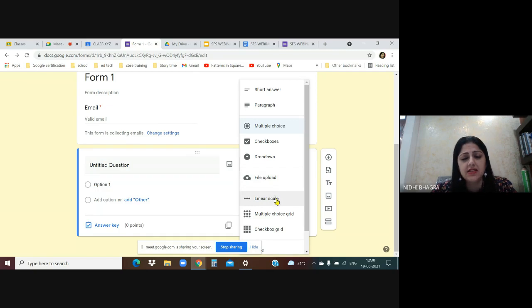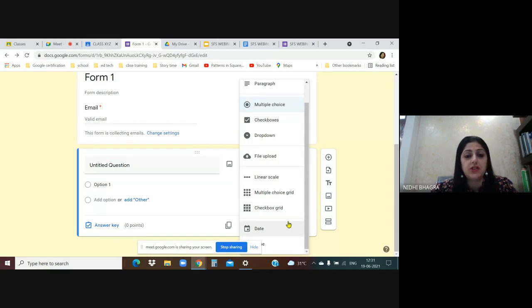Then this is linear scale. Probably you might have heard of a 5-point scale, like how often you go for a holiday: never, sometimes, often, all the time, something like that. Then multiple choice grid and checkbox grid, which are MCQ questions in the form of a grid. And then the next option is date and time.